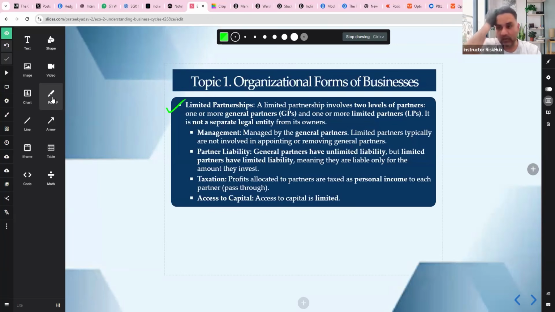If you look at taxation, profits are pass-through, taxed as personal income of the partners. Access to capital is still limited, but better than a general partnership because LPs invest their capital. Risk and control sit with the general partners, GPs. LPs provide the money with limited risk. Okay. This is your limited partnership.